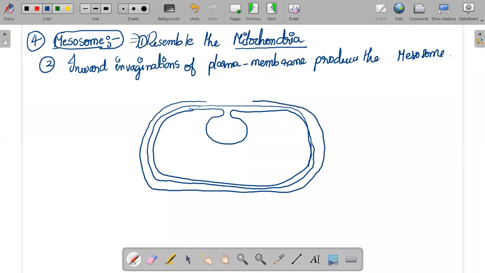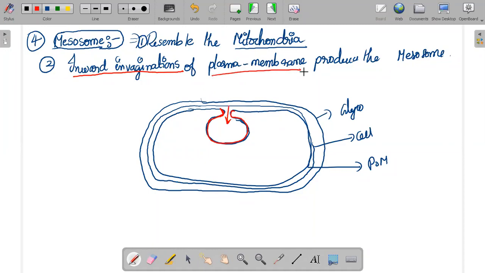In the cell envelope, we came to know that the cell envelope is made up of 3 layers. The outer layer is called glycocalyx, the middle layer is called the cell wall, and the last layer is called the plasma membrane. So the plasma membrane, at certain points, will try to fold inner sidely. That is called inward invaginations. The inward invaginations of the plasma membrane produce the structure called mesosome.